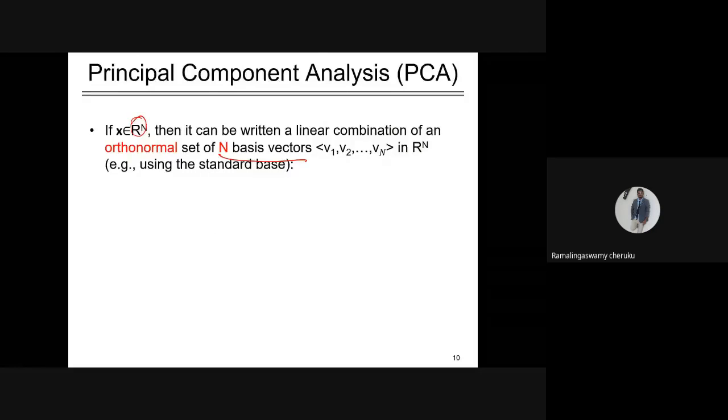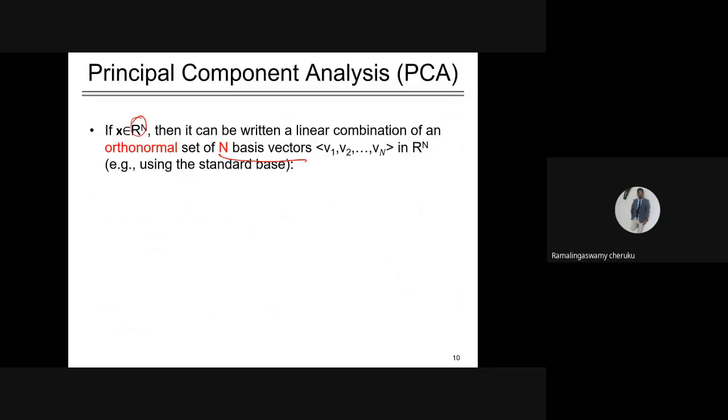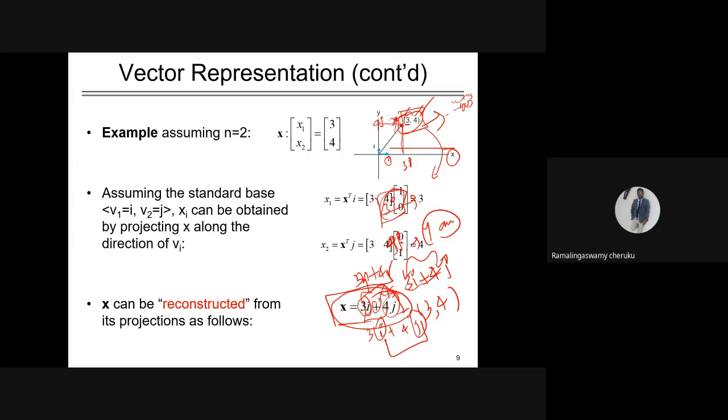But even if your data sample has n values, it can be represented as a linear combination of the n basis vectors, and these bases are also orthonormal, because x comma y is also orthonormal.